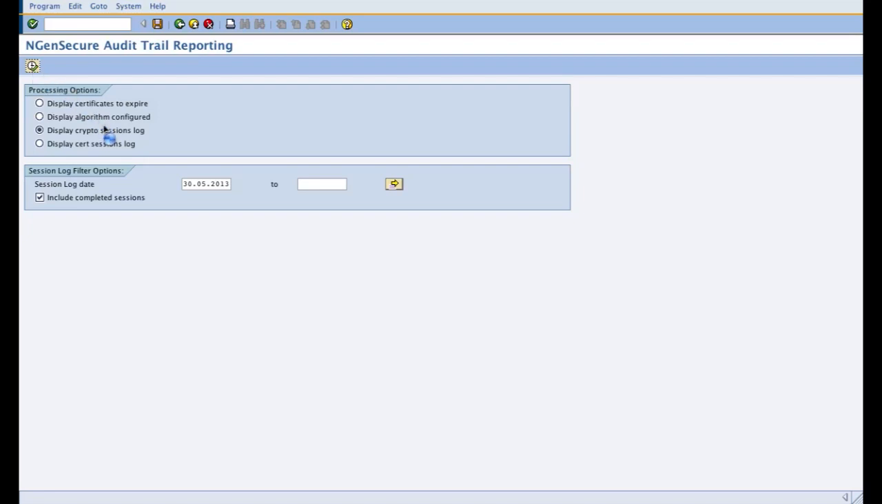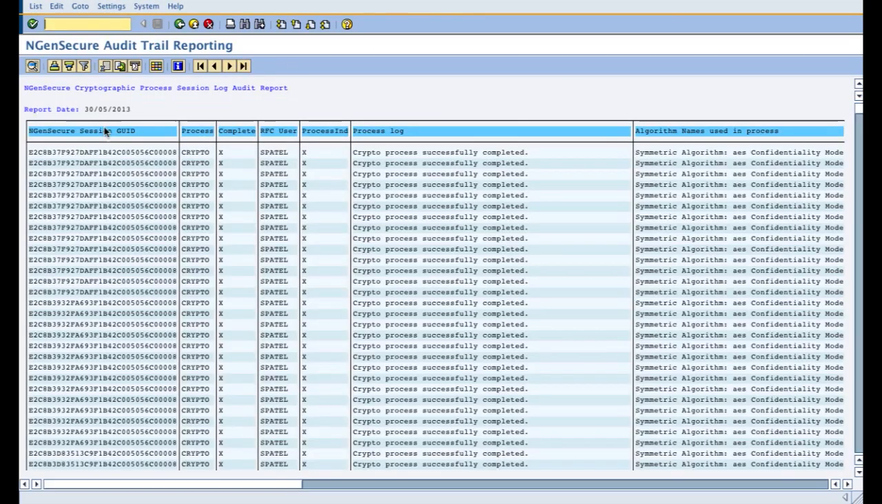So it's trying to pull all the sessions which were run on today's date from the system and present to you what all happened with the sessions. As you can see, it gives the table records, GUIDs, the process which is crypto, which stands for the encryption decryption process,